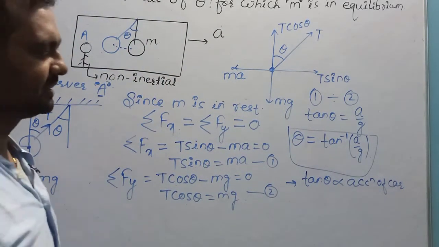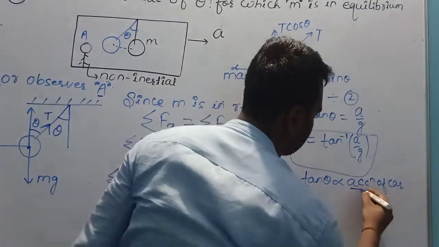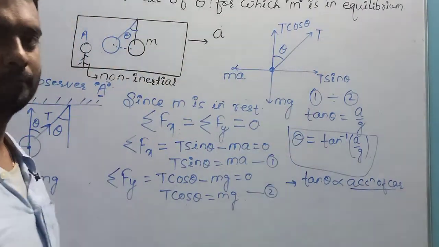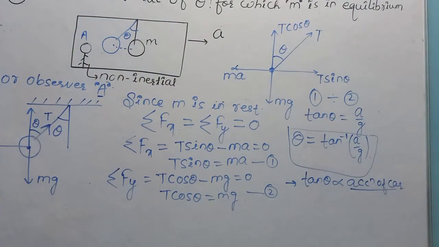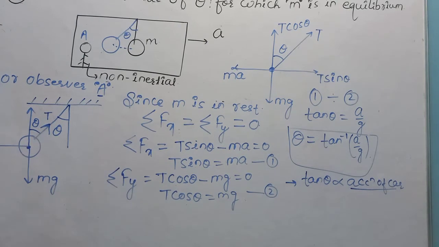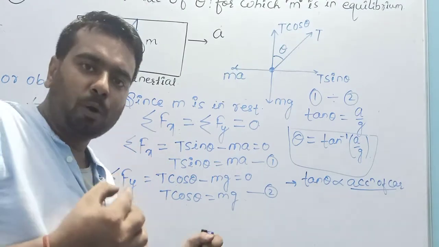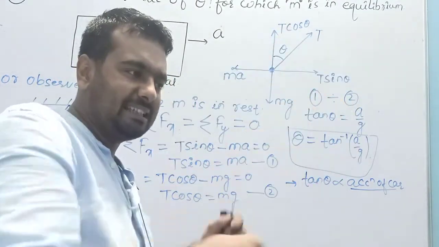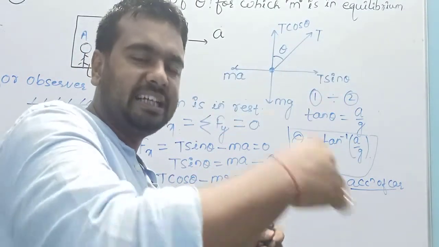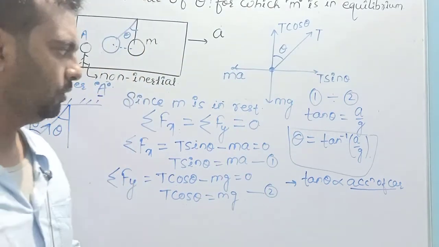Tan theta is directly proportional to acceleration of car. It means that the value of tan theta increases from 0 to 90. As the angle increases, tan theta also increases.